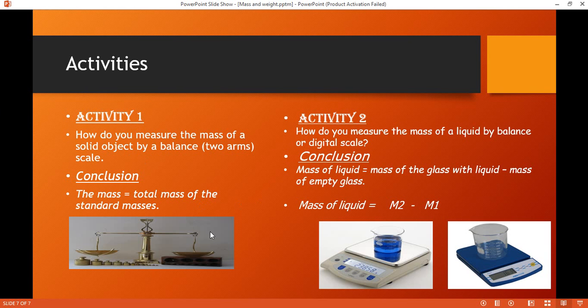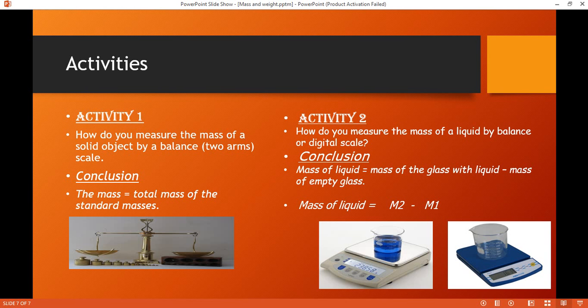Okay, how to measure the mass of liquid by digital scale? How can I measure it? What do you think? You should also put it horizontally on a stable shelf to also avoid any vibrations.